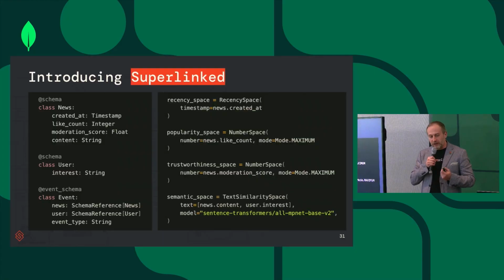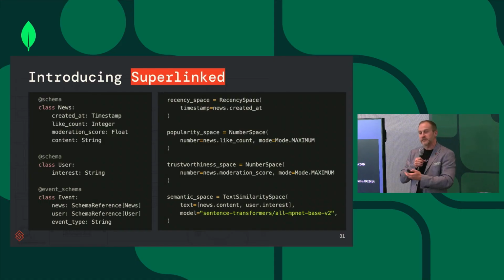So what is Superlinked? Similar to what we looked at earlier, you define a typed schema of your data. So news, you define a schema of a user. That would be the user that makes events or activities with the results. And you have the event schema as well. Then we provide encoders for structured data types, for example, for timestamp, for numerical space.